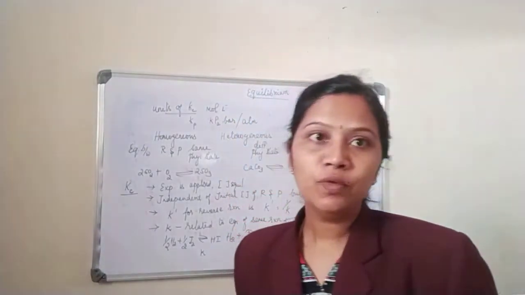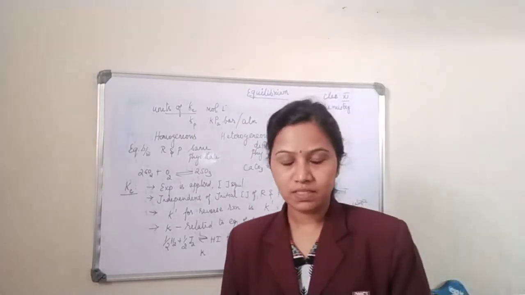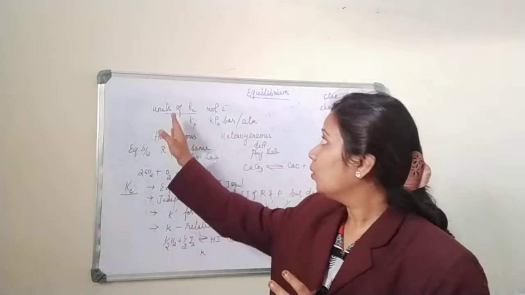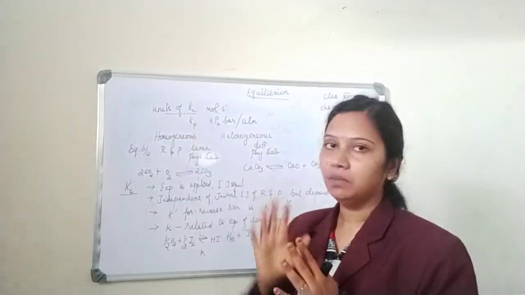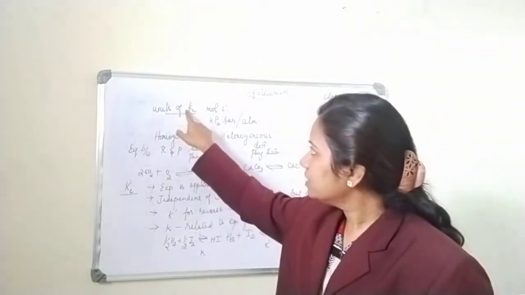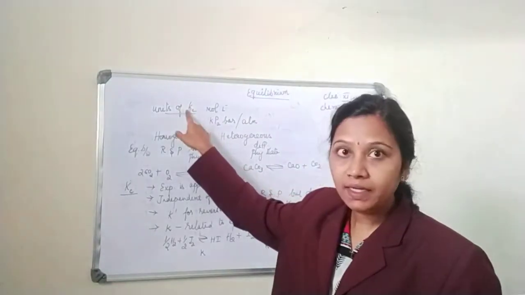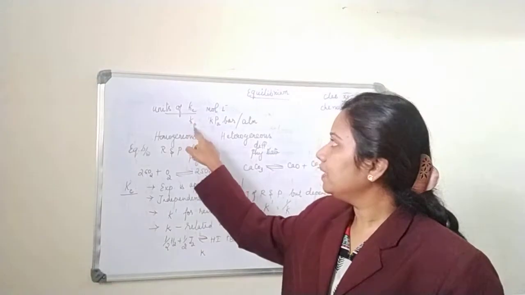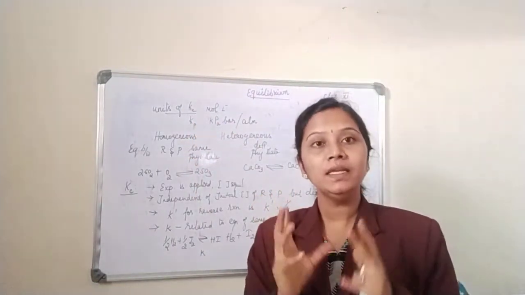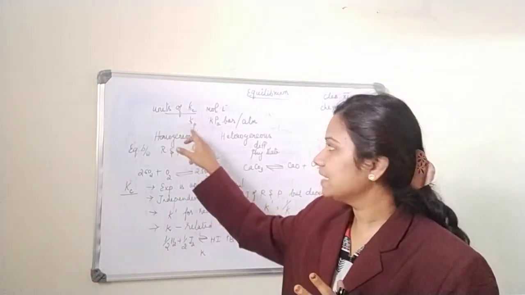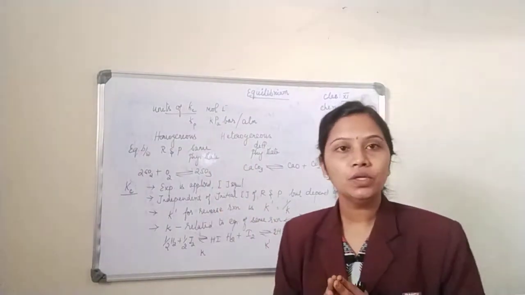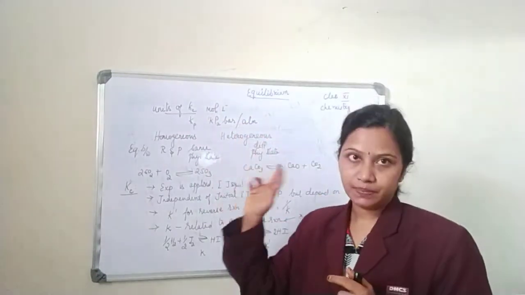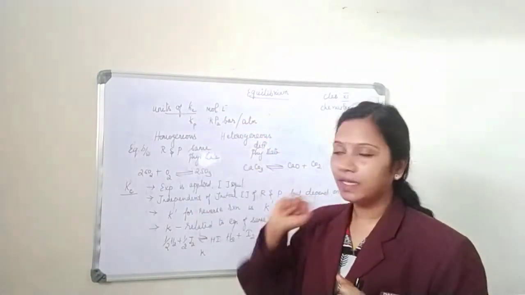Yes children, moving to the units of equilibrium constant. So we have seen what is the law of chemical equilibrium. Next is, what is the unit of equilibrium constant? See, this is the equilibrium constant in terms of concentration, so it is Kc. What is Kp? The equilibrium constant in terms of pressure, so it is called Kp. Okay. So what is the unit of equilibrium constant Kc? It is expressed as moles per liter, right? This is in case of Kc.